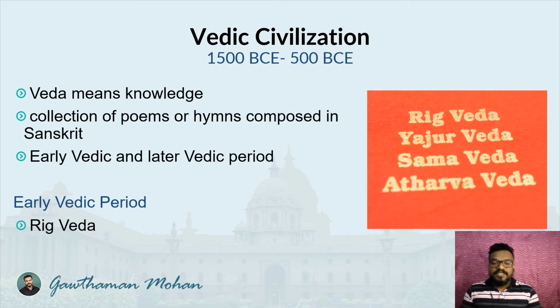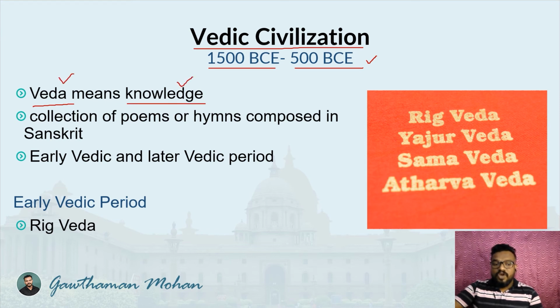Another important civilization was the Vedic civilization. Its time period is also very important, because the Vedic civilization comes after the Indus Valley civilization, roughly 1500 BCE to 500 BCE. And what is the speciality of this civilization? That is also important: Veda. What do you mean by Veda? Veda means knowledge.